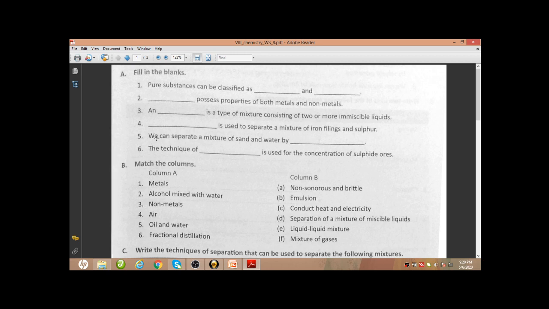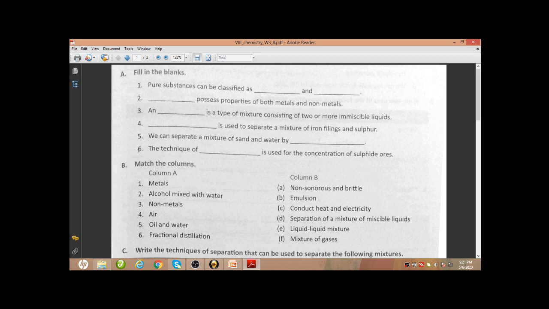Next, we can separate a mixture of sand and water by, here we can use the sedimentation process. Or filtration also we can use, but sedimentation can also be used. So if you write any one of these two, it's correct. The technique of dash is used for the concentration of, this one, question number 6, this is not in your syllabus.